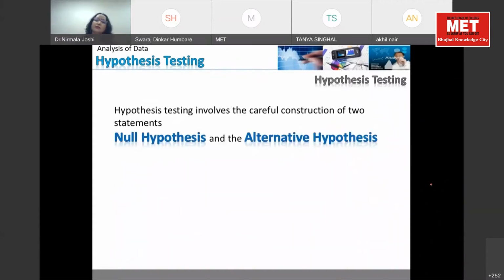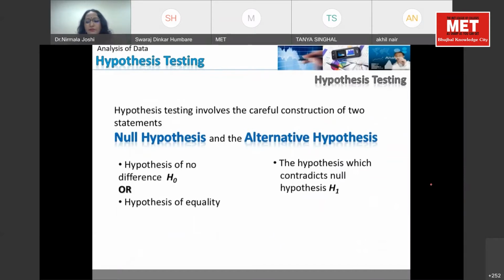The second concept in hypothesis testing is, when we talk about hypothesis, how many types of hypothesis can there be? In statistics, we primarily talk about 2 types of hypothesis. One is your null hypothesis, second is your alternative hypothesis. What is the null hypothesis? It is very simple. There is no difference between 2 people or 2 parameters or 2 objects which we have drawn from the sample. It means V1, variable 1, is equal to V2.